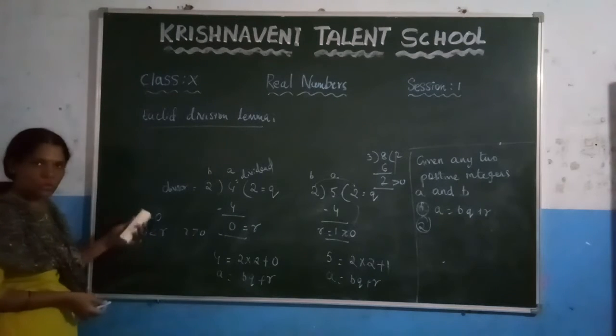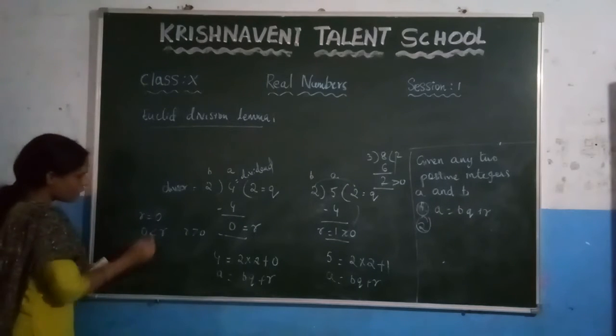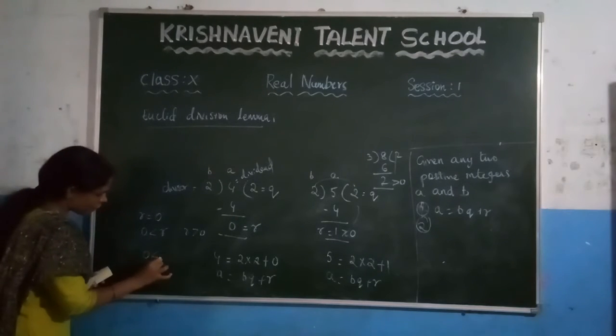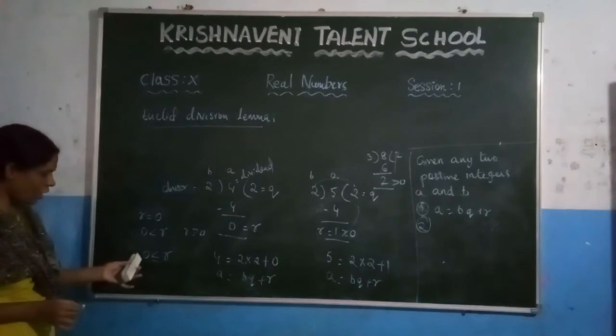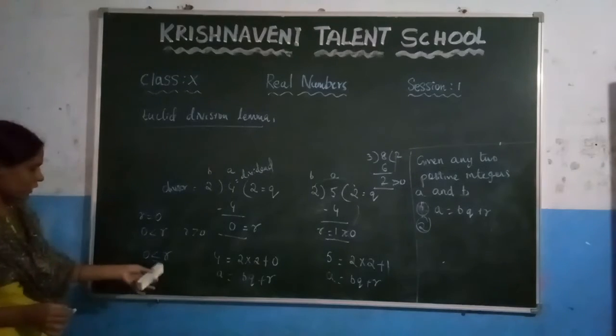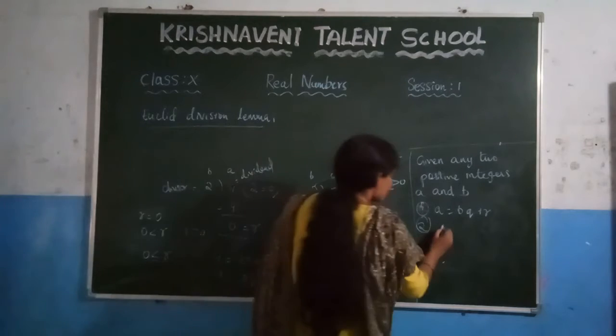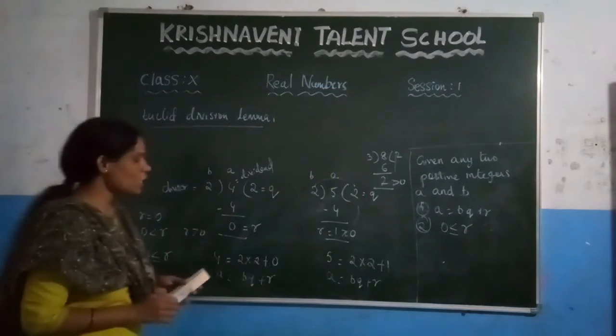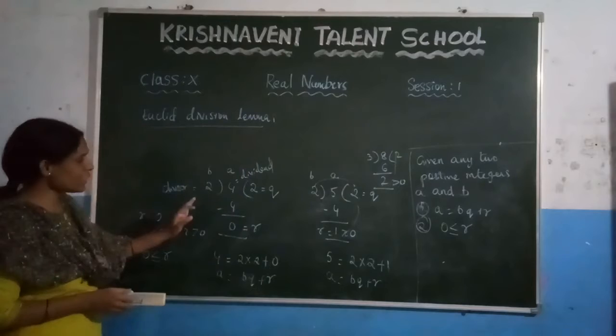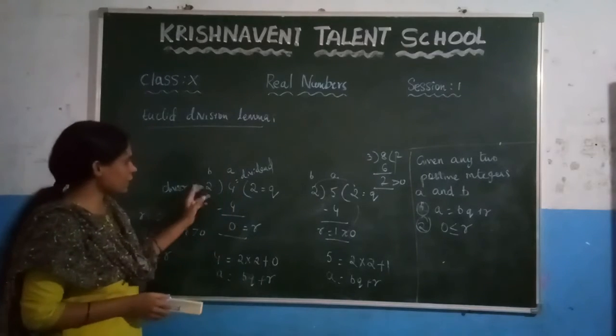So based on these two values, how can we write here? We can write it as 0 less than or equal to r, whether r is equal to 0 or 0 less than r. Based on this, we write 0 less than or equal to r. This is the condition for the remainder. Now check the condition for the remainder and the divisor.